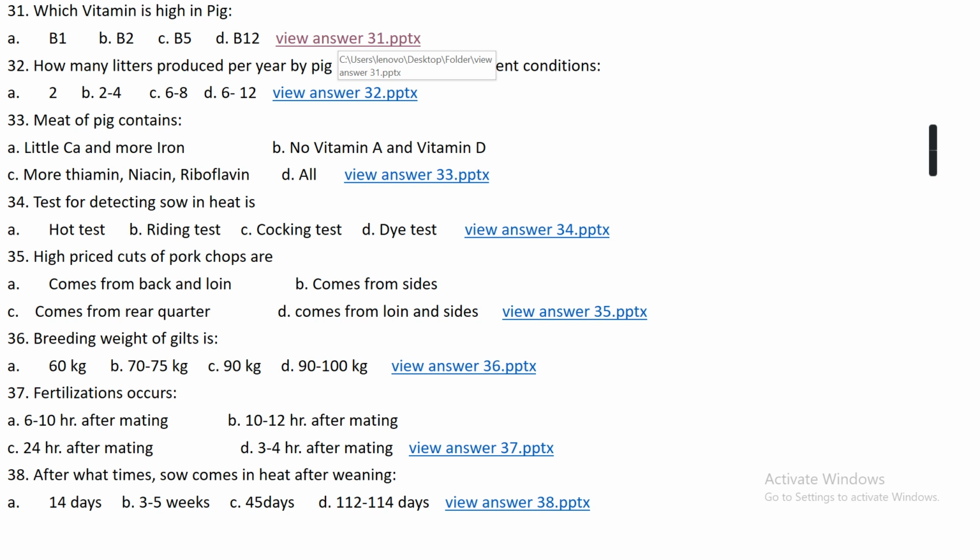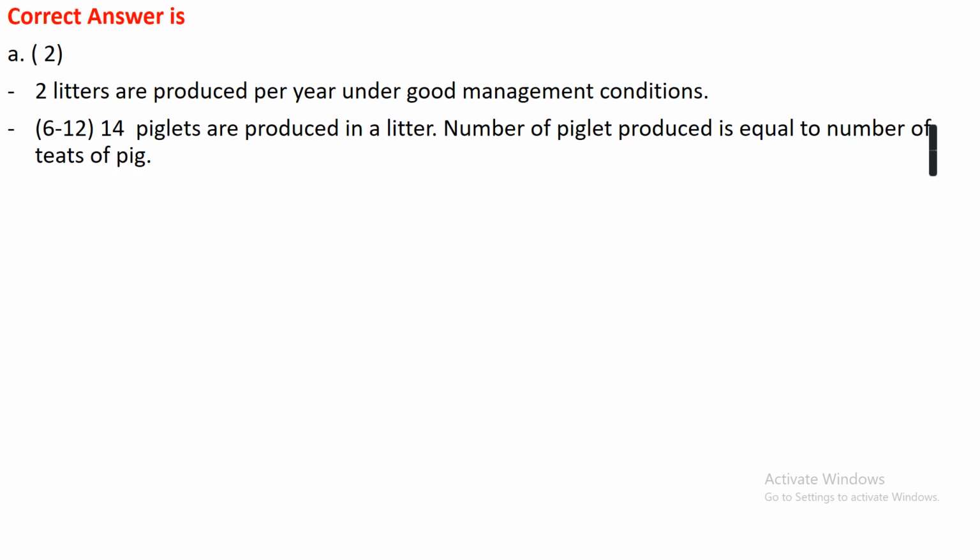Question number 32. How many litters are produced per year by a pig under good management condition? Option A, 2. Option B, 2 to 4. Option C, 6 to 8. Option D, 6 to 12. The right answer is 2. Two litters are produced per year under good management condition.